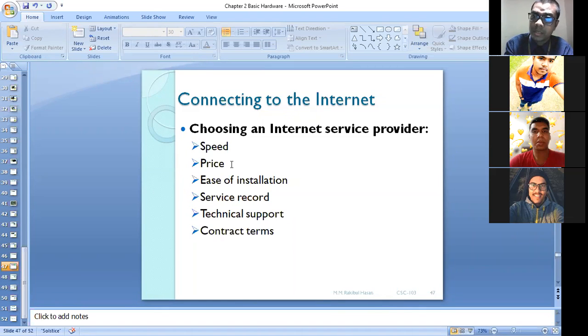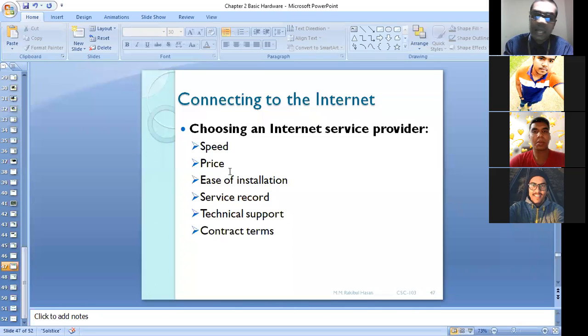By monitoring the readings of that software, you can easily understand how much speed they are providing us. Just Google it, sir. You will get a number of softwares.